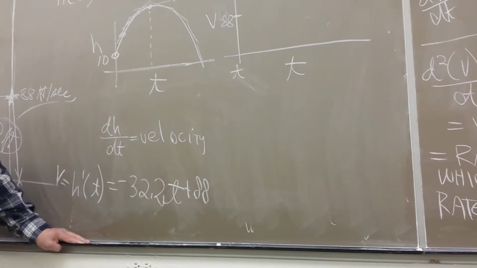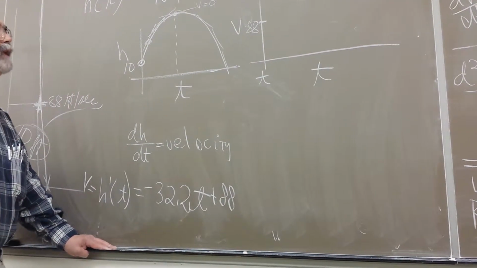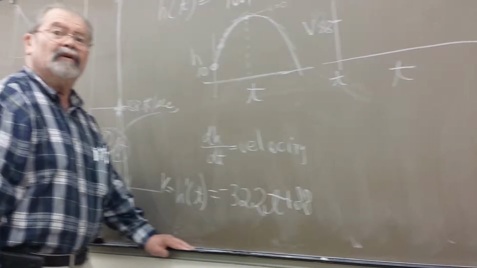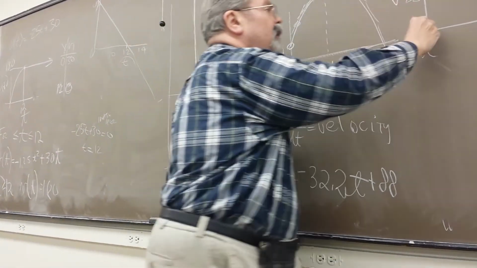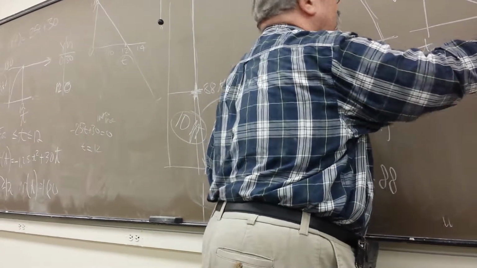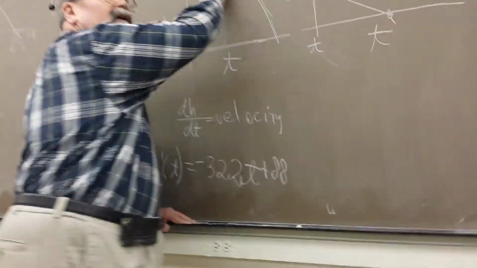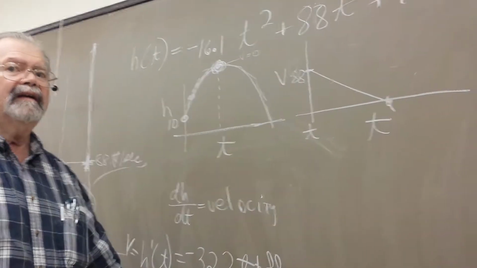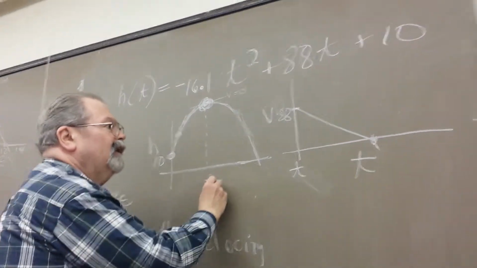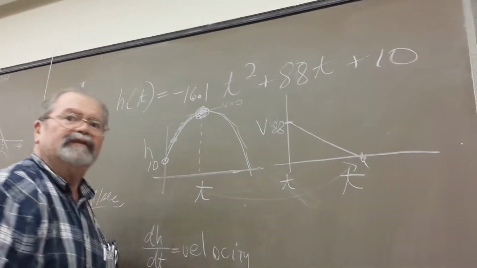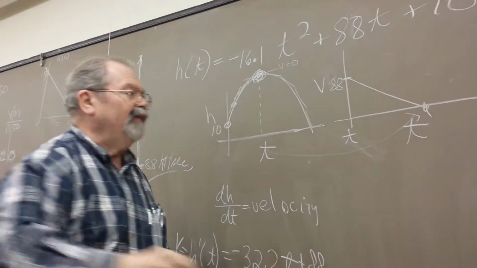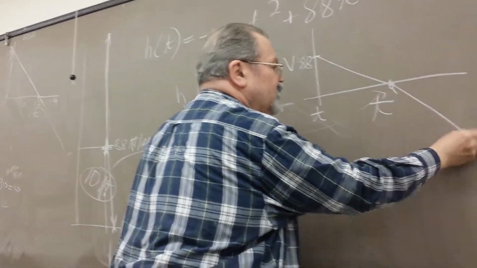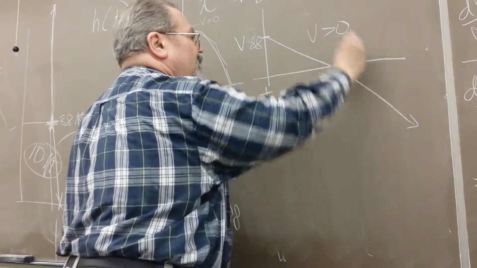And you know what it's doing? The velocity is decreasing. It's going slower and slower, still going up until it hits whatever this time is. Whatever that time is, it has a velocity of 0. It's hanging. And then what happens? The velocity turns negative.